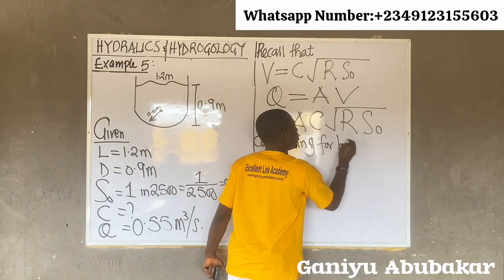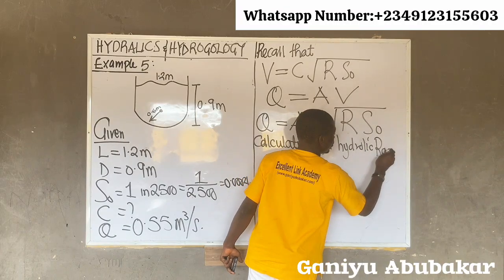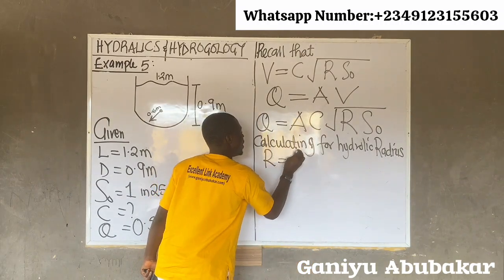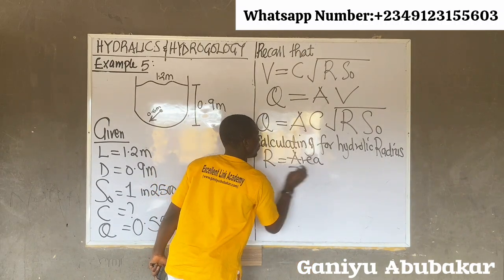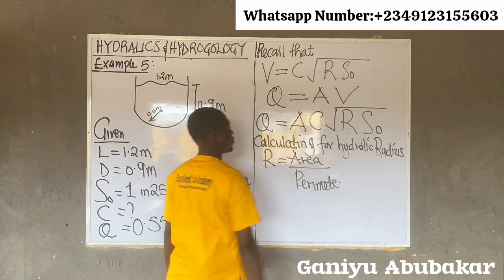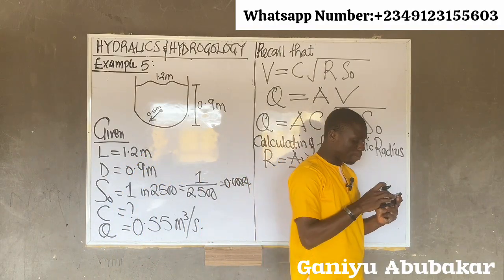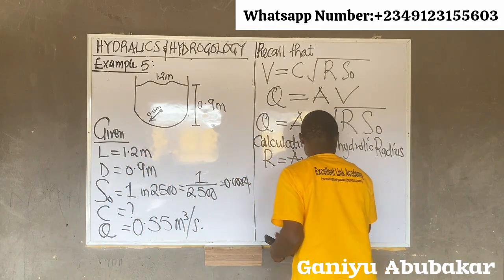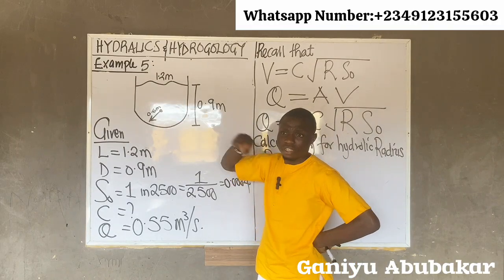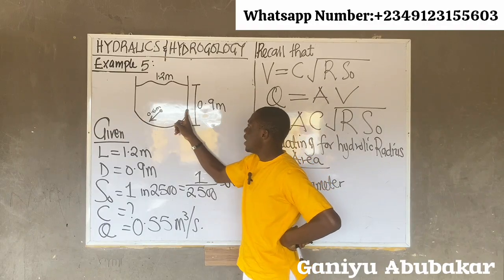So calculating, what's R? R is the hydraulic radius. R is area over perimeter. So what do I do in this case? How do I get my area and perimeter? Now observe, please. How many shapes do I have here? Two shapes: a semicircle and a rectangle.